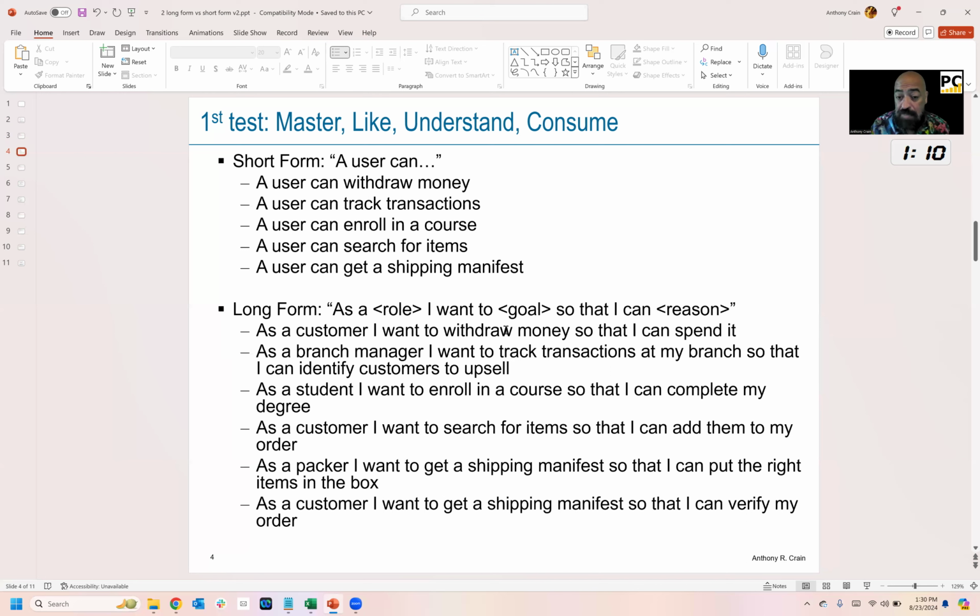That's the part that's the same on both, but I get these so that I can spend it and I get the customer, a customer, right? The next one, I can track transactions. This one is as a branch manager, I want to track transactions in my branch so I can identify customers to upsell. So those are 2 different examples. In terms of master, understand, and consume, you can be the judge yourself.